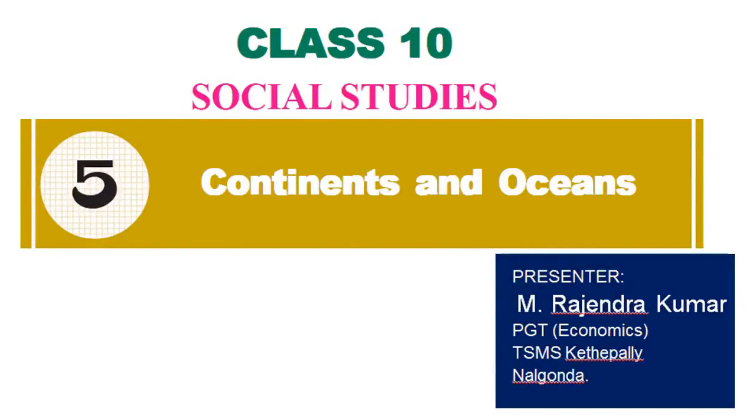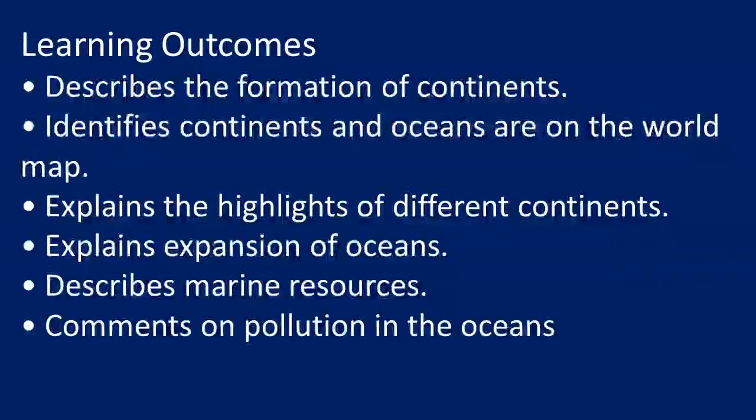The learning outcomes of this unit are: describes the formation of continents, identifies the continents and oceans on the world map, explains the highlights of different continents, explains expansion of oceans, describes marine resources, comments on pollution in the oceans. So these are the learning outcomes of this unit. Now let us see the unit concepts.